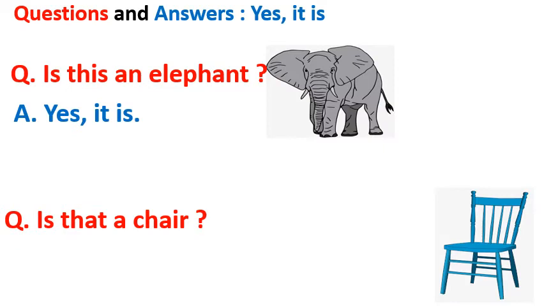Let's see another example now. Is that a chair? Okay, come on, children. Tell me, is that a chair? Look at the picture. Do the picture reading now. What do you see? Which picture is it? Is it a chair or some other object? Is that a chair? Yes, sahi. It is. Is that a chair? Yes, it is.